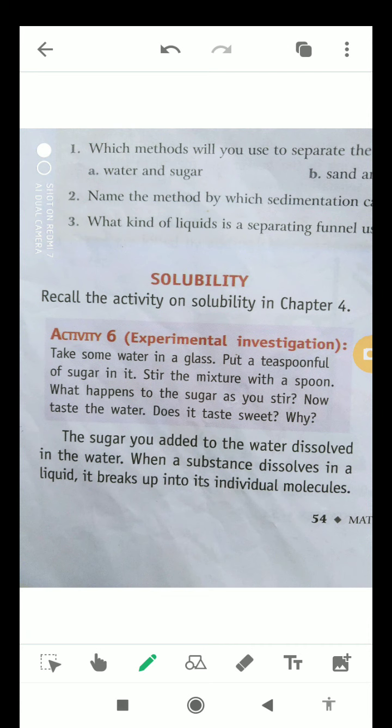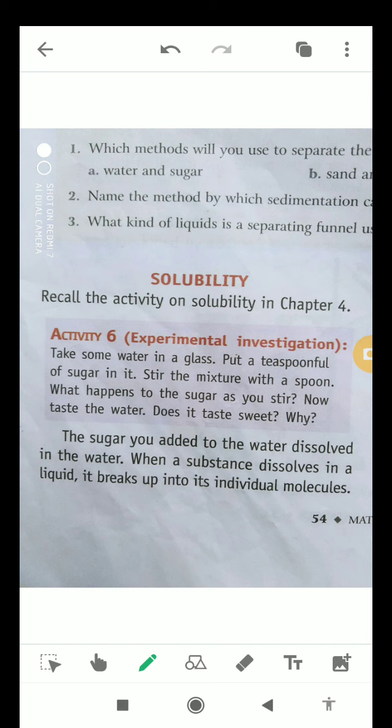Now we will talk about activity number 6. For this, first of all, we will take some water in a glass. Now we will put some sugar in it, and now we will stir the mixture with a spoon. What happens to the sugar as you stir? Now taste the water. Does it taste sweet? Yes. It will definitely taste sweet because the sugar has been mixed with water completely. That's why it tastes sweet.